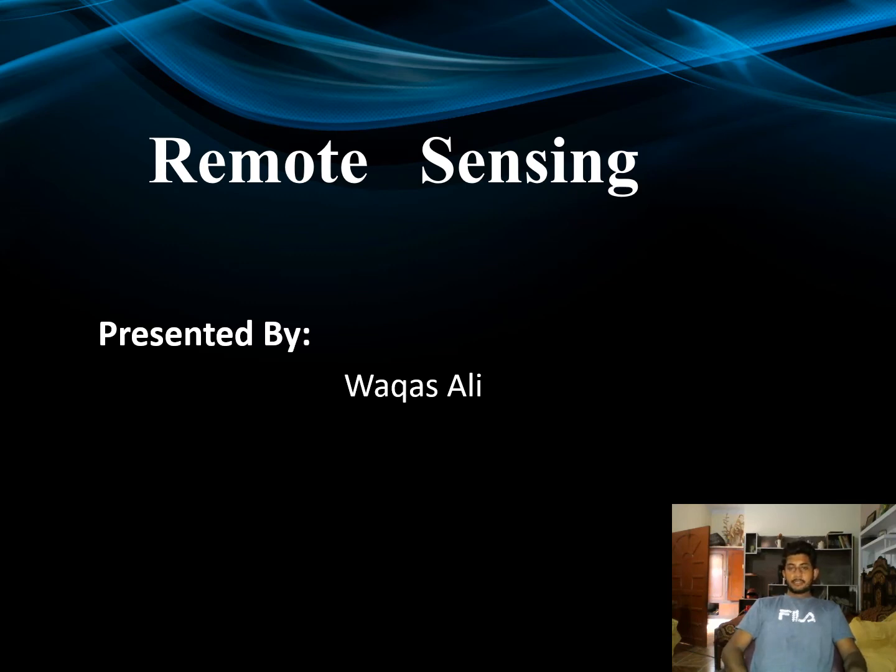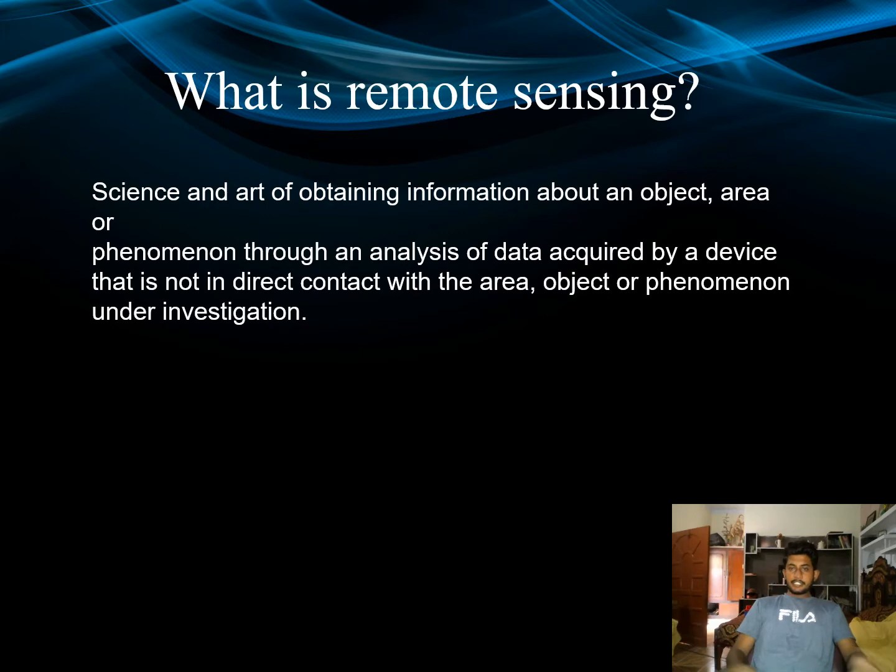Today we are discussing remote sensing aspects: what is remote sensing, how it is used in our agriculture field or in daily life, and what is the use of remote sensing. First of all, we discuss what remote sensing is. As we know, remote sensing is a science and art used to obtain information about an object or area, by analyzing data acquired from a device that is not in direct contact with the area, object or phenomenon under investigation. We can collect data by satellite systems or GPS.